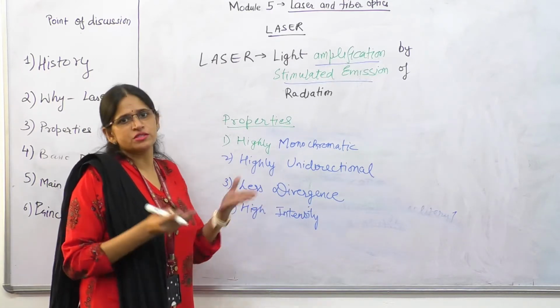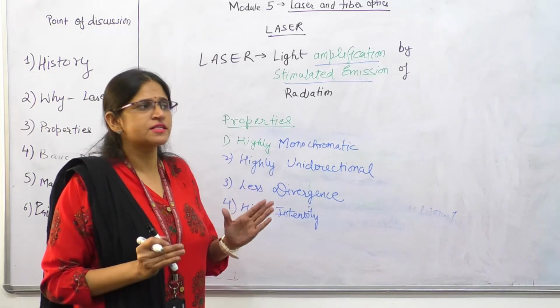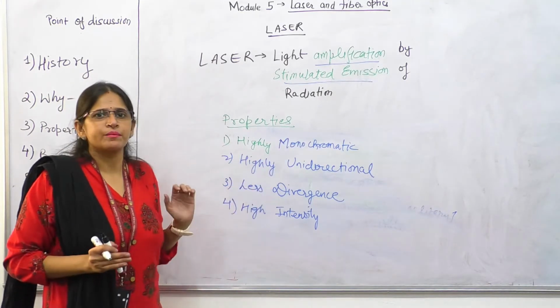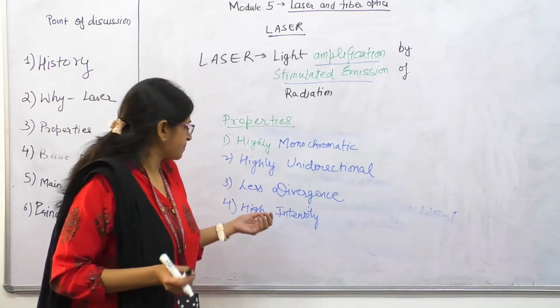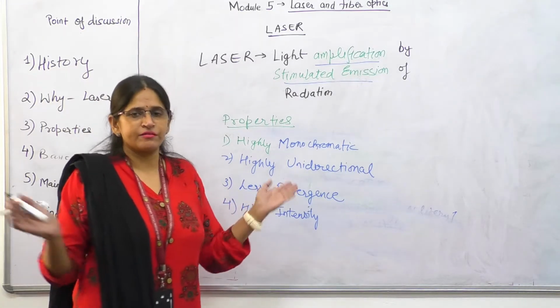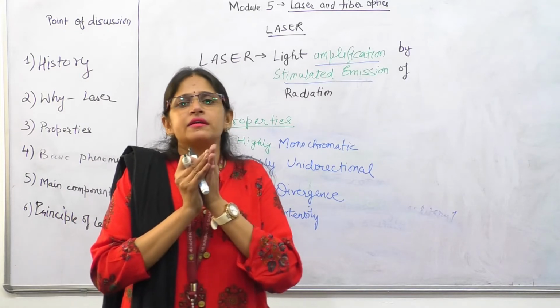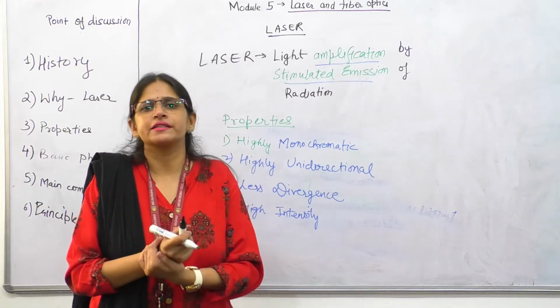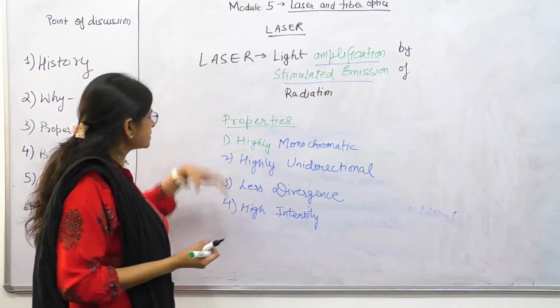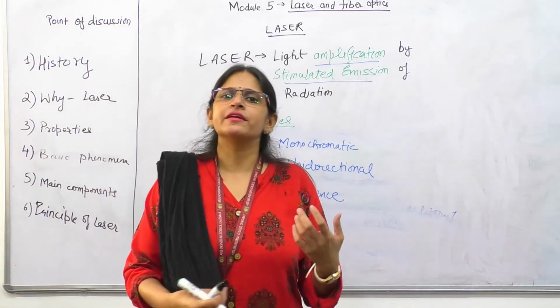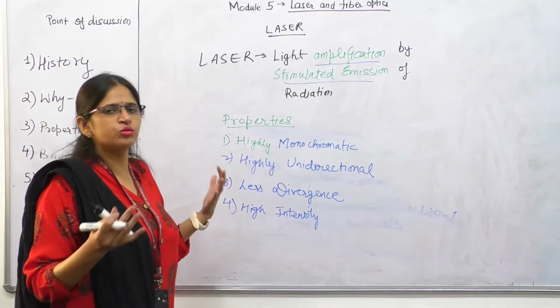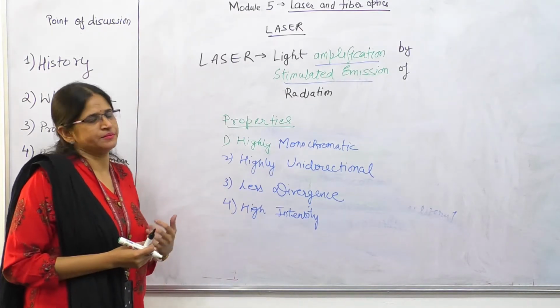Less divergence, because the divergence is very, very less when the output of the laser beam is taken for any sort of purpose. High intensity, because if we confine the light in one direction, no doubt the intensity will increase. So these properties make laser very unique and very different, and therefore there are huge applications of laser.